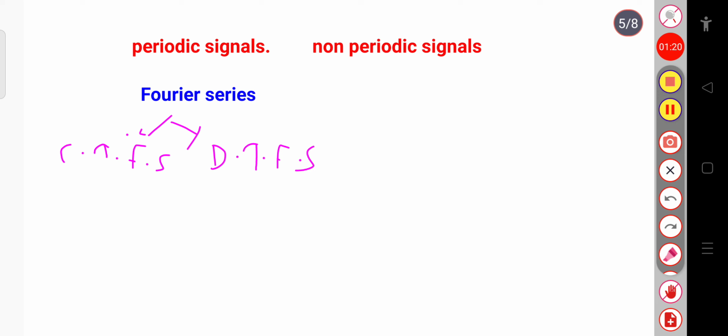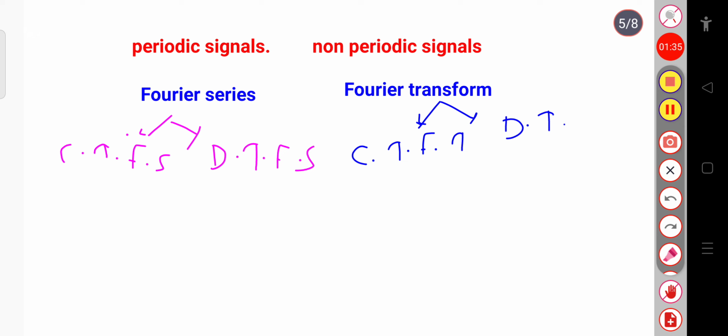For this non-periodic signal, we will use Fourier transform. Again, this Fourier transform is of two types. One is continuous time Fourier transform and another is discrete time Fourier transform.